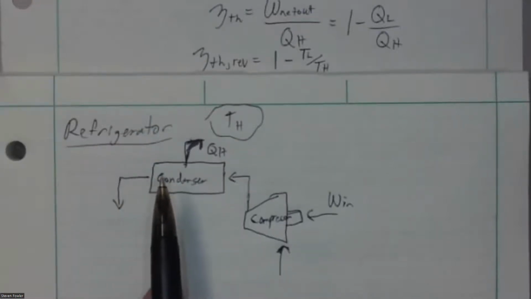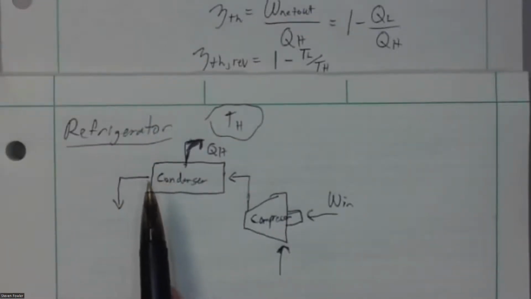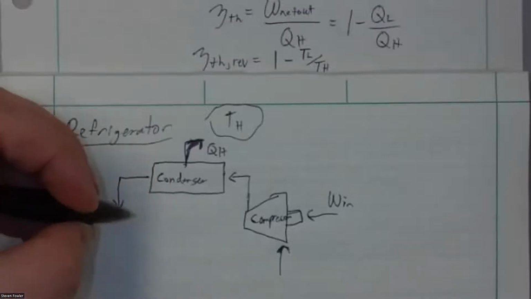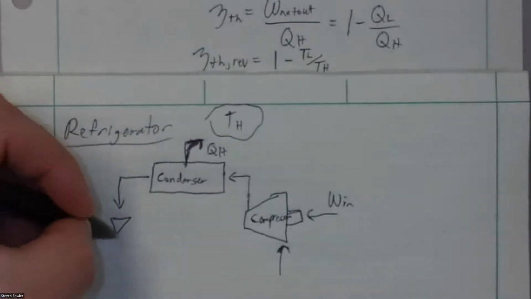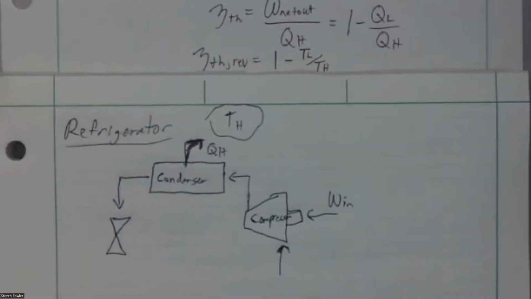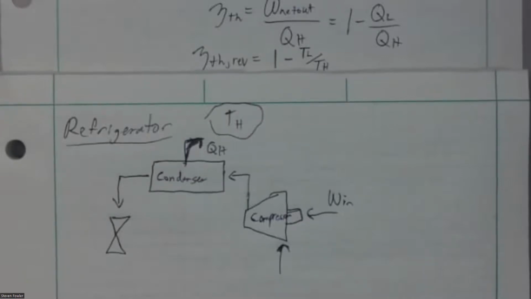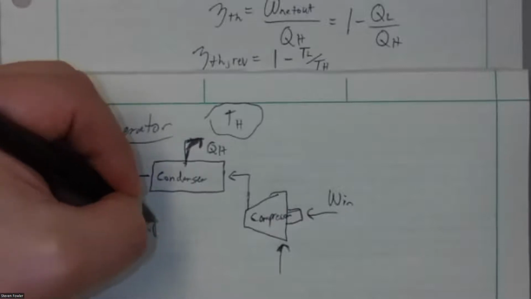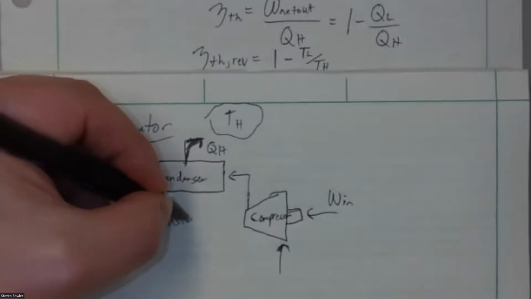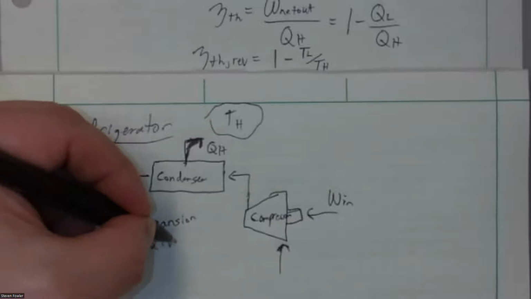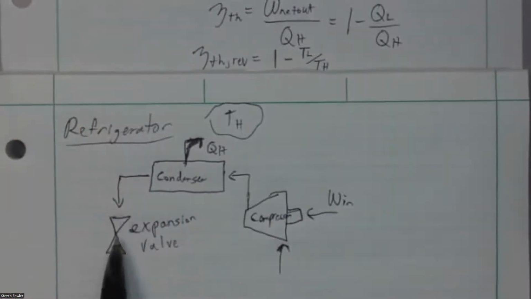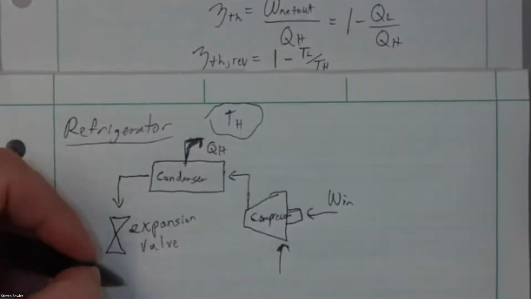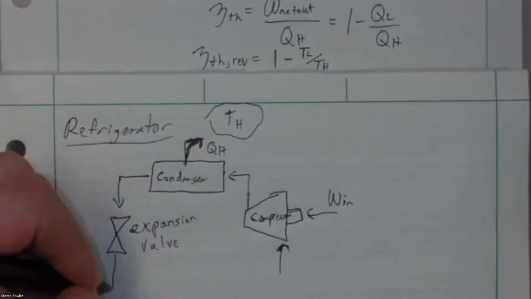Now, what we do after that, so now I've got high pressure fluid coming out of this condenser that's been cooled down. It's probably going to come out as a high pressure liquid, or at least a liquid vapor mixture. And what we can do is run that through some sort of device that's going to drop the pressure, allow this fluid to expand, and you'll also drop the temperature. A safe, cheap way to do that is through a device we call an expansion valve. Again, a lot of times I achieve the speed of sound here at the choke point and then allow it to expand back out, which allows that fluid to then cool down.